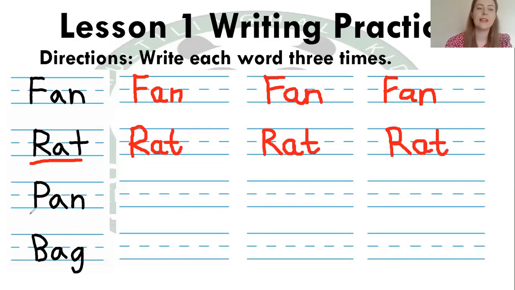Okay, next word is pan. So to do the big P, the uppercase P, we start at the top again, we go down, stop, go back to the top and go around to the middle line and join and P. And then again, the A, around, up, down, and flick. And N again, you just start from the middle, you go down and stop. Make sure you leave a little bit for the N and go around and N.